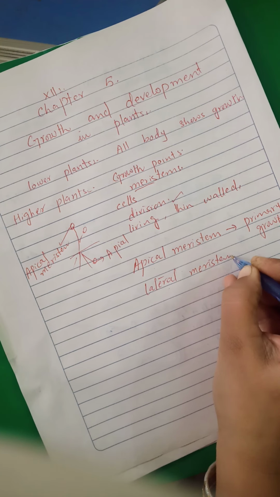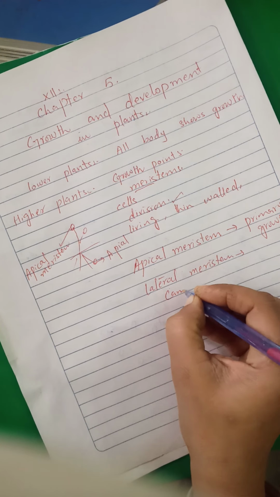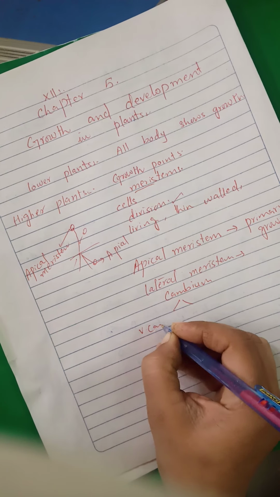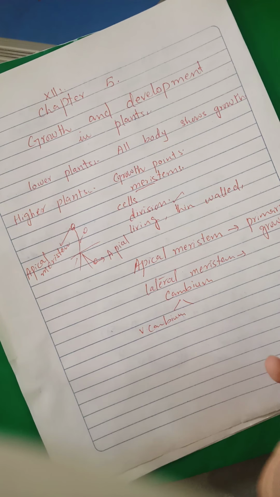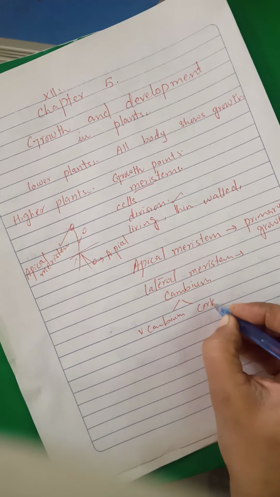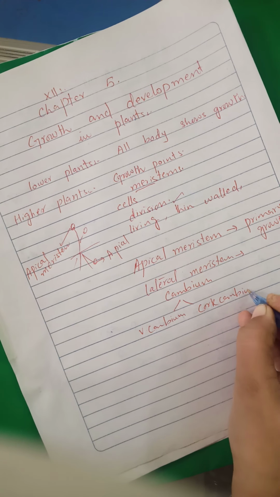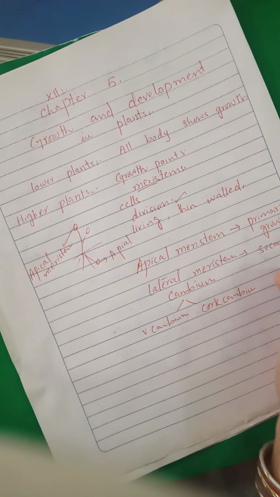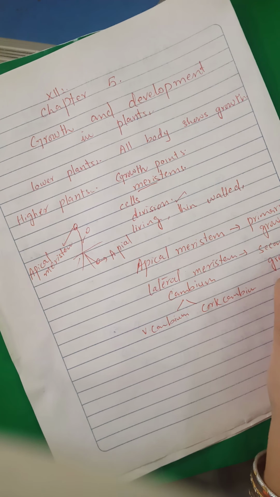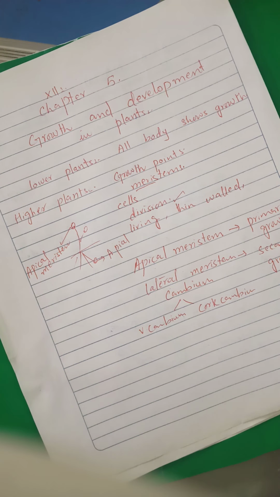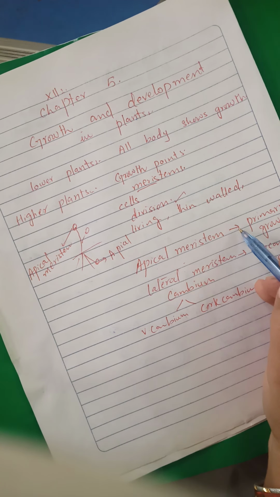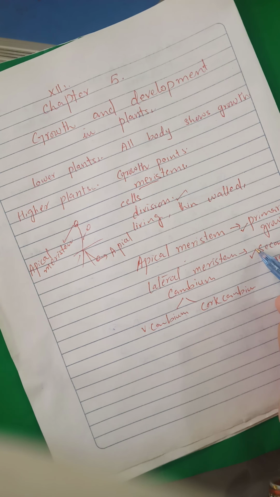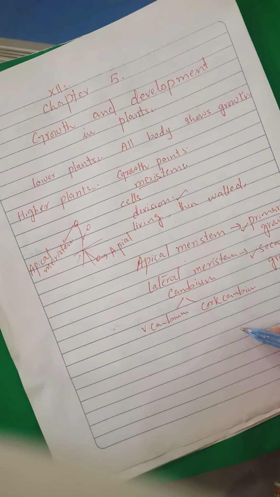The lateral meristem is also known as cambium. There are two types of cambium, vascular cambium and the second one is the cork cambium. It is responsible for the secondary growth in the plant. Okay, cambium is responsible for the secondary growth of the plant. Apical meristem is responsible for the primary growth and lateral meristem is responsible for the secondary growth of the plant.